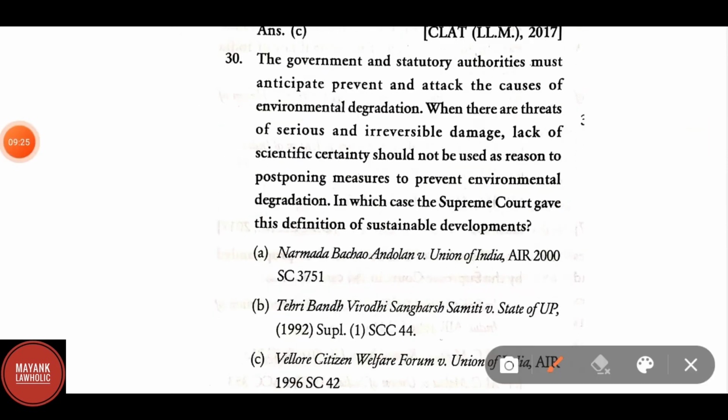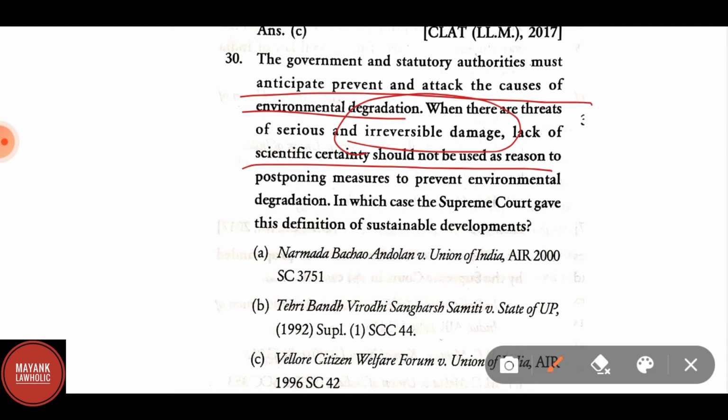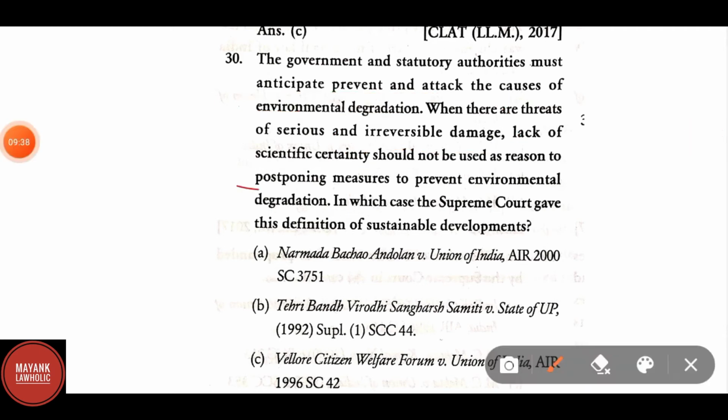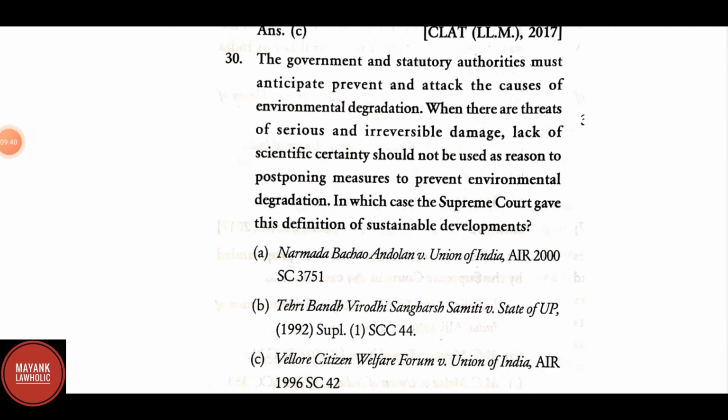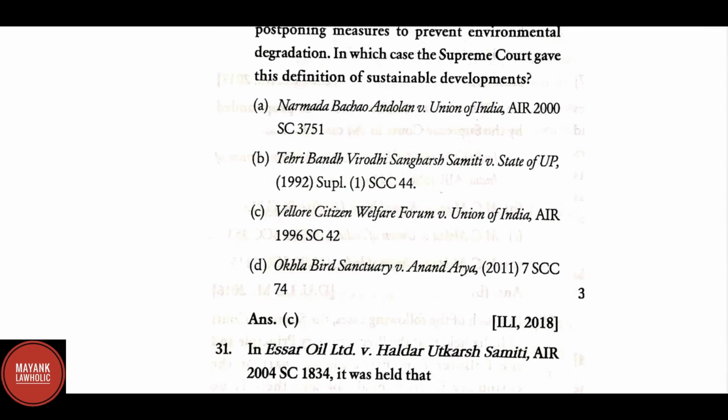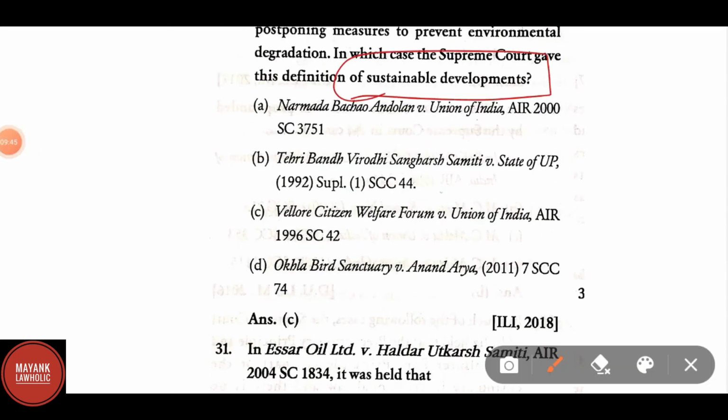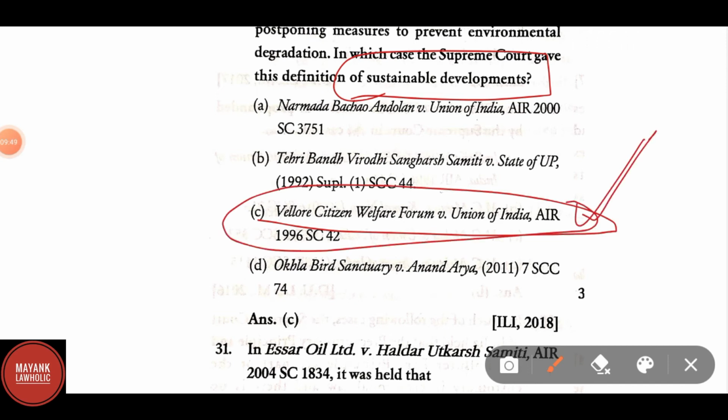The government and statutory authorities must anticipate, prevent and attack the causes of environmental degradation. When there are threats of serious irreversible damage, lack of scientific certainty should not be used as a reason for postponing measures to prevent environmental degradation. In which case did the Supreme Court give this definition of sustainable development? Correct answer is C, Vellore Citizens Welfare Forum versus Union of India, AIR 1996.